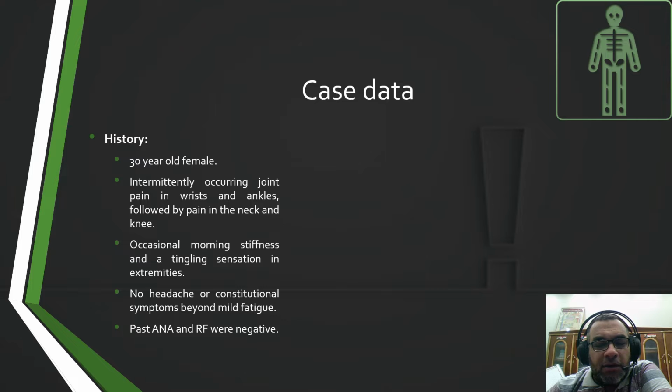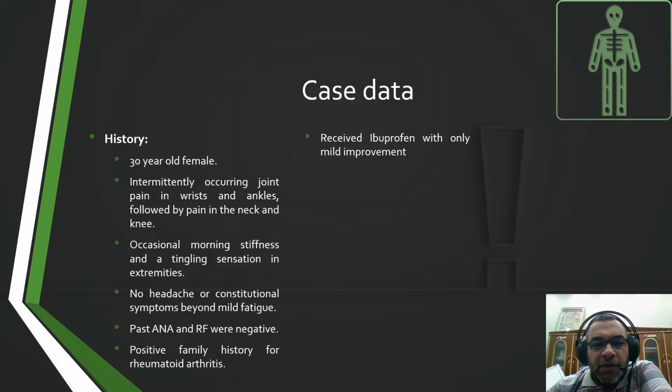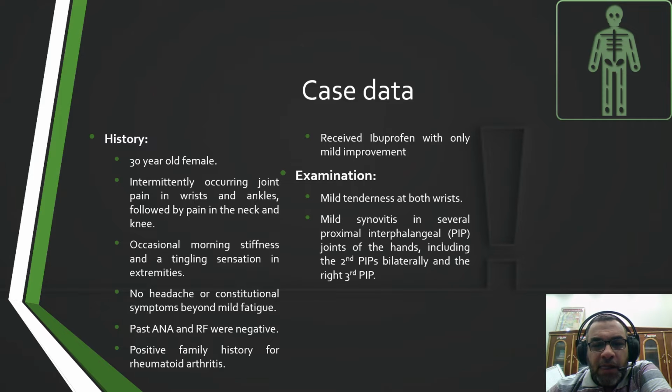Past ANA and rheumatoid factor at the beginning of the condition were negative, but positive family history for rheumatoid arthritis. The patient received ibuprofen with only mild improvement at the beginning of the condition. Examination: mild tenderness at both wrists and mild synovitis in several proximal interphalangeal (PIP) joints of the hands, including second PIP bilaterally and right third PIP. The rest of exam was non-remarkable. No rashes or skin lesions.